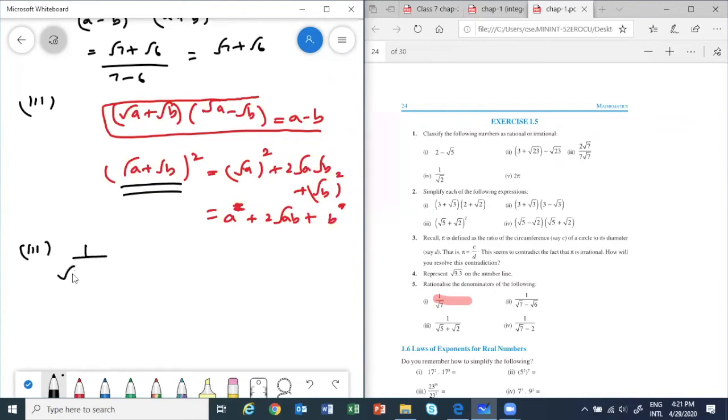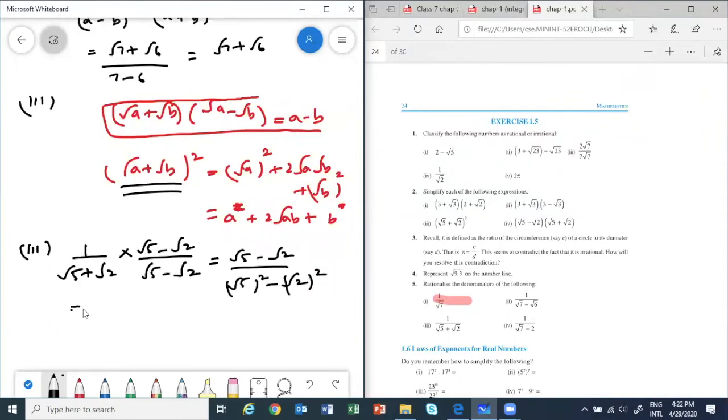We have 1 upon root 5 plus root 2. Okay, so again, I will rationalize using root 5 minus root 2 and multiply and divide by root 5 minus root 2. So this will be equal to root 5 minus root 2 by root 5 whole square minus root 2 whole square, which is equal to root 5 minus root 2 by 5 minus 2, which is equal to root 5 minus root 2 by 3.